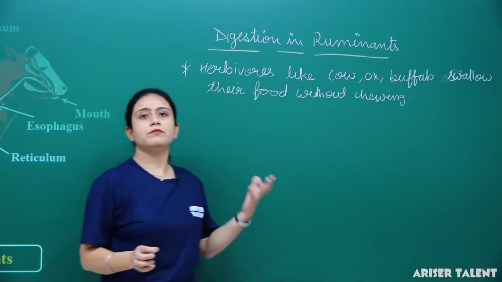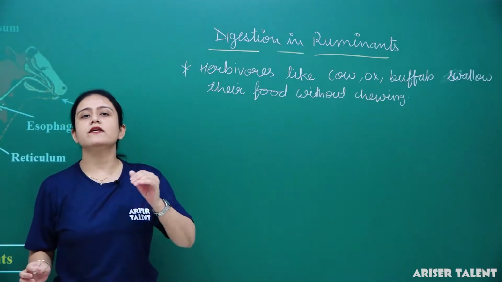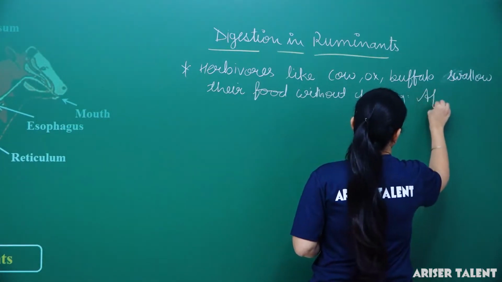After some time, they bring that swallowed food back to the mouth to chew it properly, and this process is known as rumination.